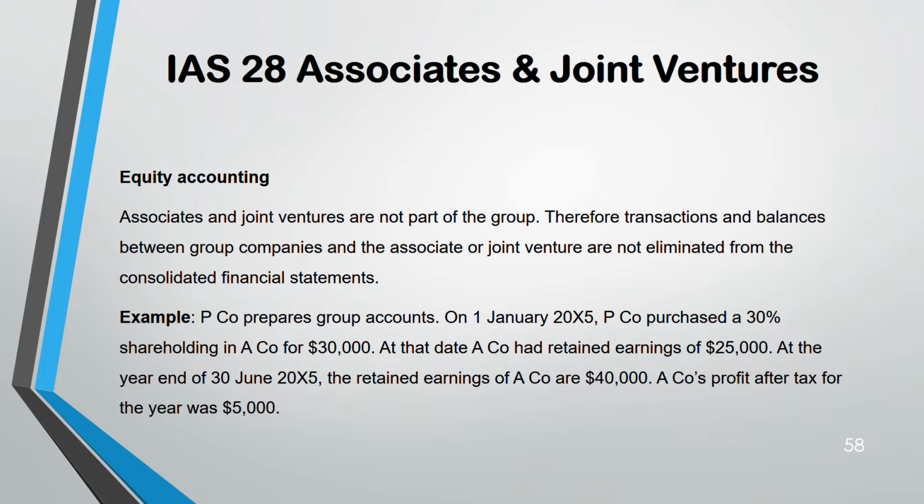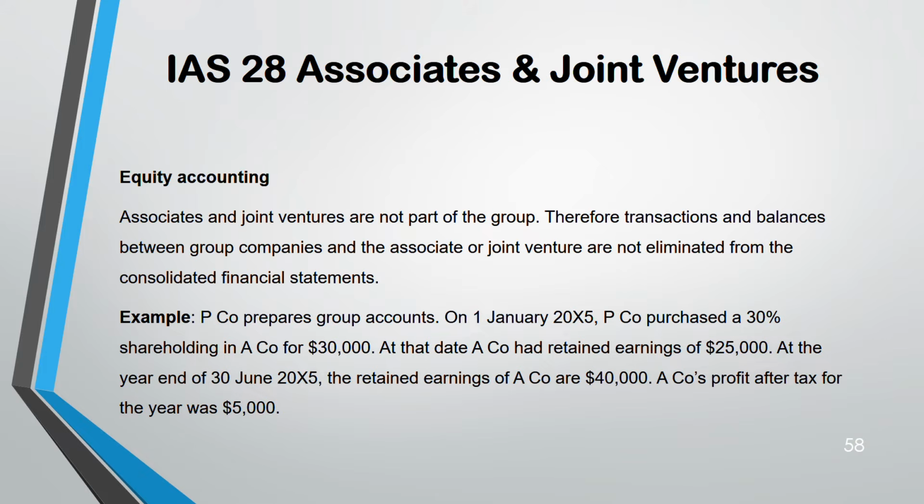Example. P purchased 30% of A for 30,000. A had retained earnings of 25,000. So the moment you see 30%, you should know it is an associate. Year-end retained earnings was 40,000. So you can understand it increased from 25 to 40. Profit after tax was 5,000.